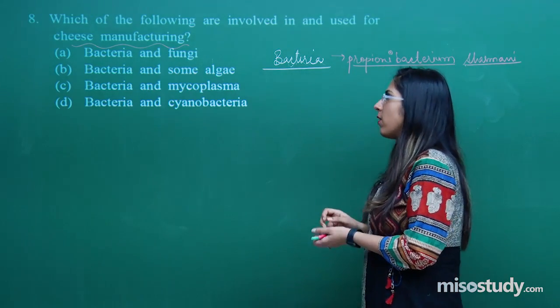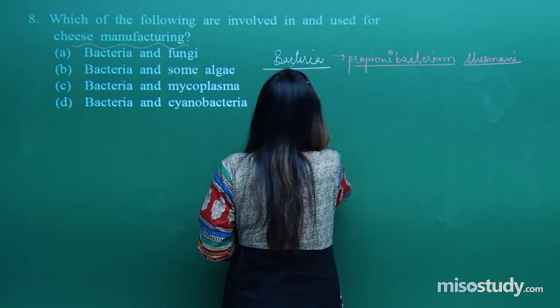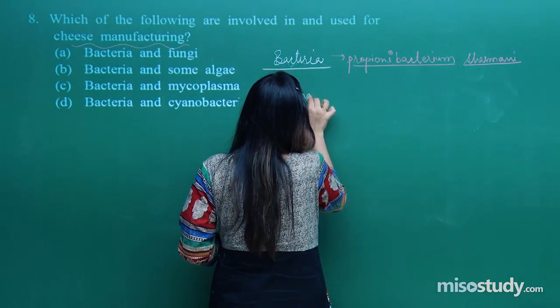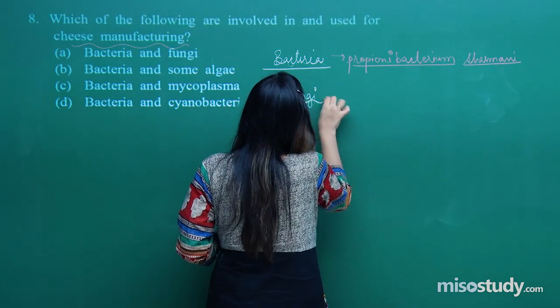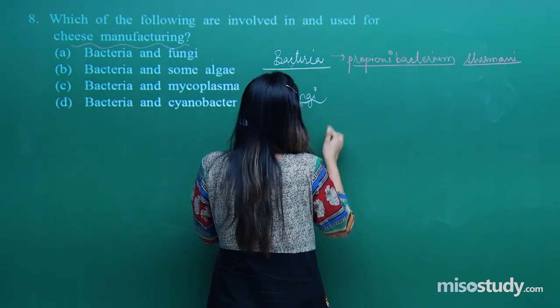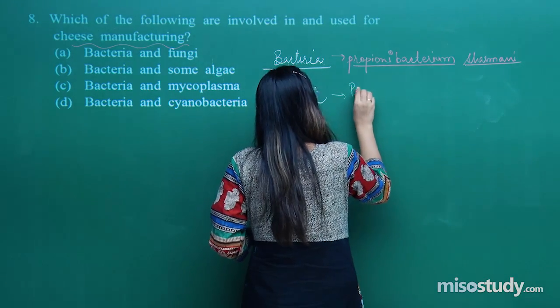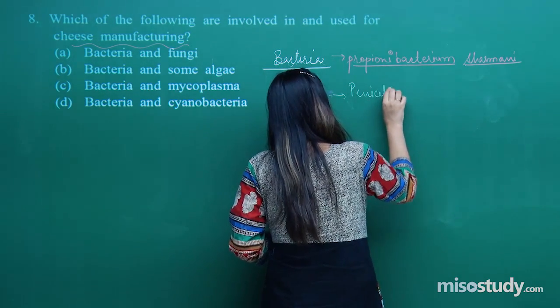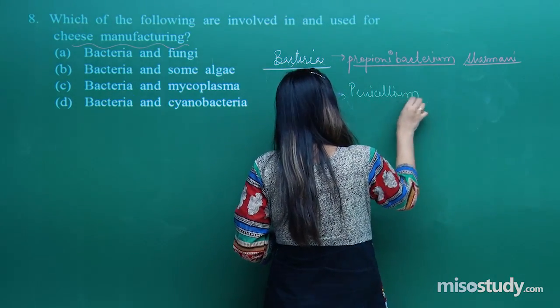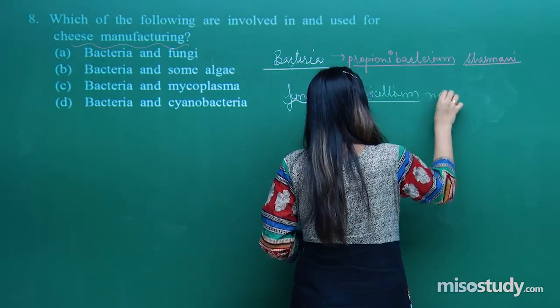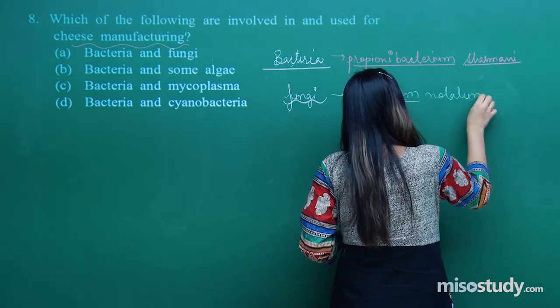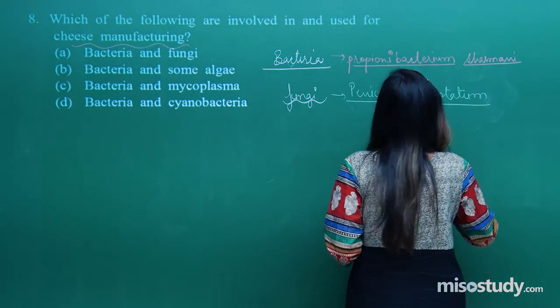Similarly, the fungus which is helpful in the formation of cheese is one you are all acquainted with, called Penicillium notatum.